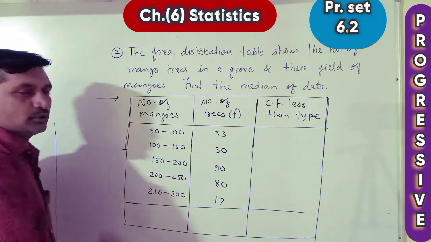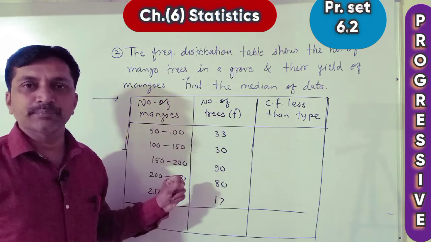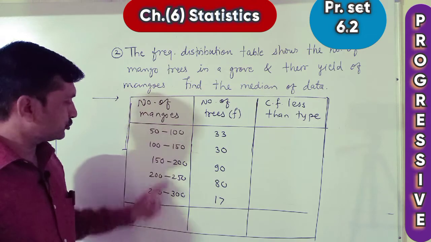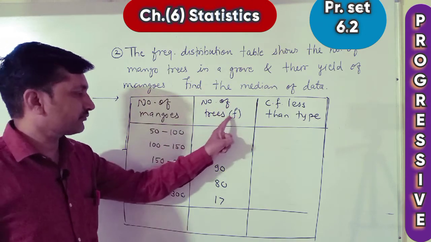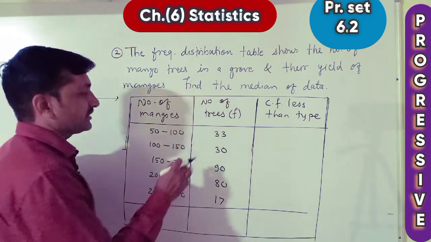Now this is the table of solution. Both these columns are from the example only. Number of mangoes from example, number of trees, frequency as from table. CF we added, CF less than type.